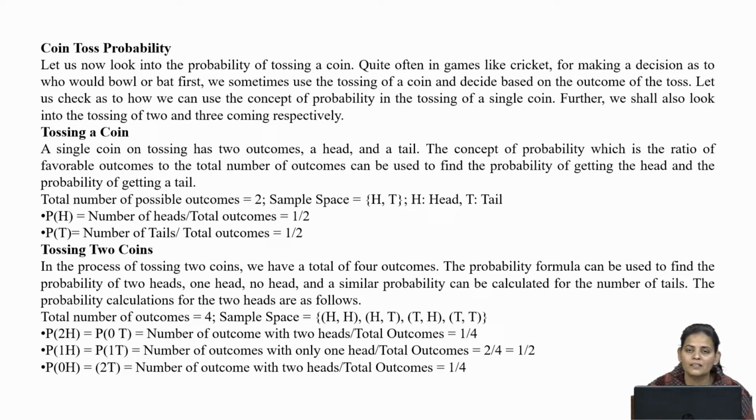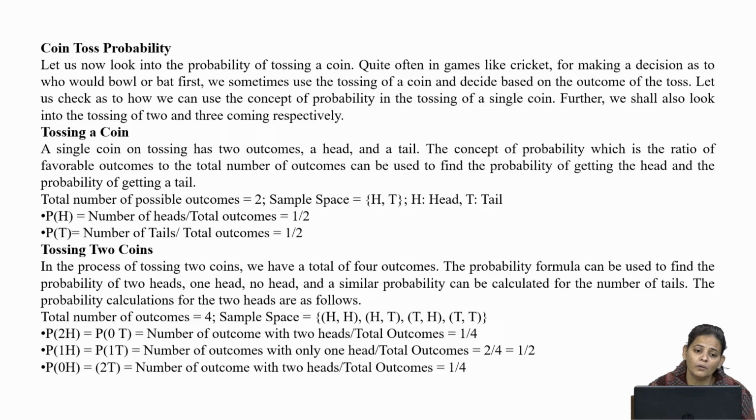So, first let us start with tossing of a single coin. A single coin on tossing has 2 outcomes, as you all know, a head and a tail. The concept of probability, which is the ratio of favorable outcomes to the total number of outcomes, can be used to find the probability of getting the head and the probability of getting the tail.